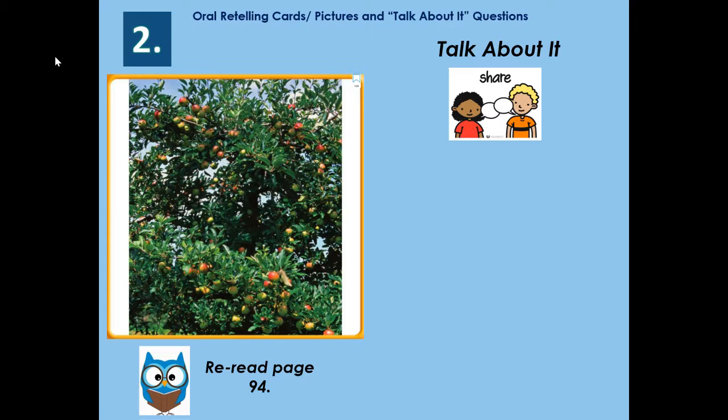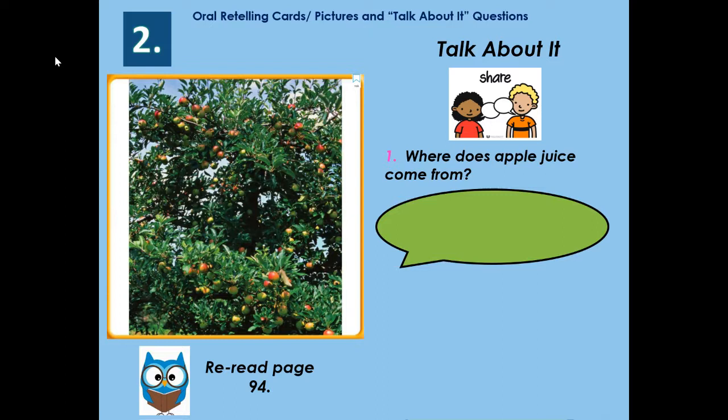Here's our next important detail. You can reread about it on page 94 of our Journeys textbook. Where does apple juice come from? So you can say apple juice comes from. Well, apple juice comes from apples, and apples grow on trees.